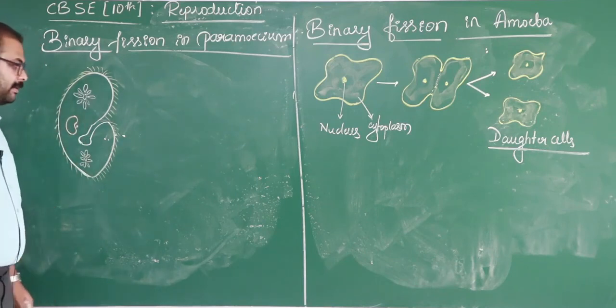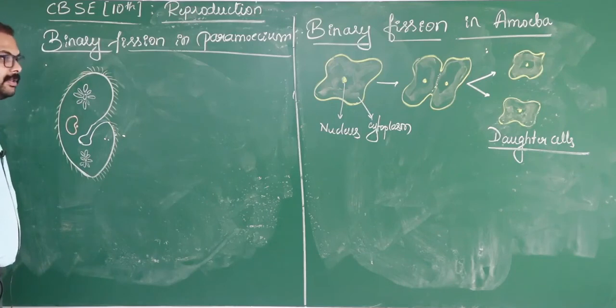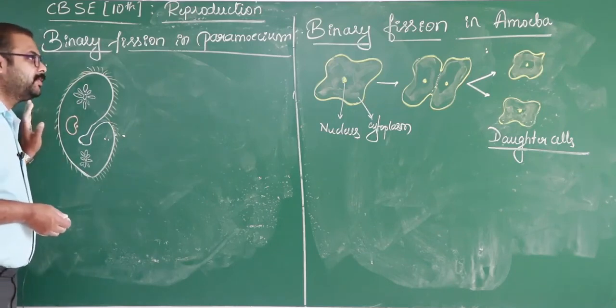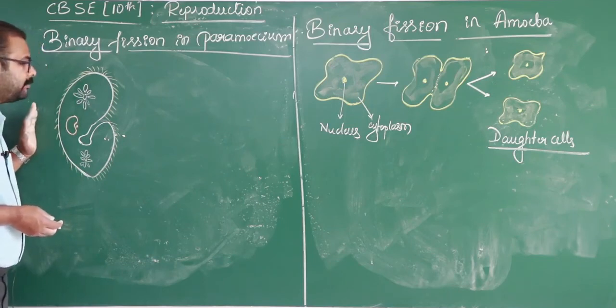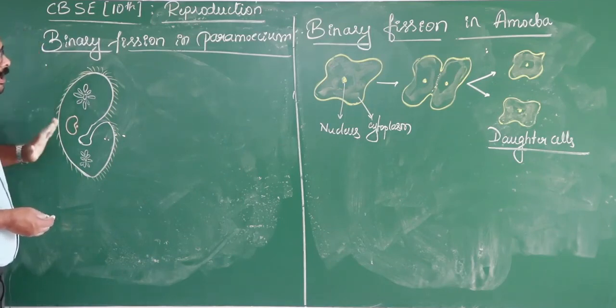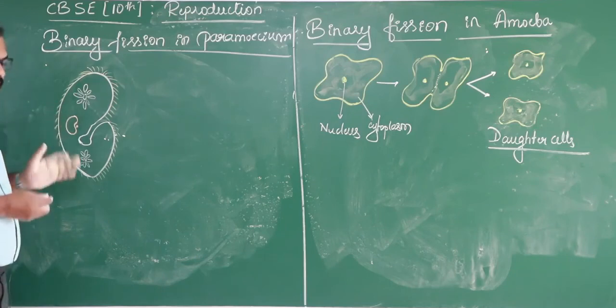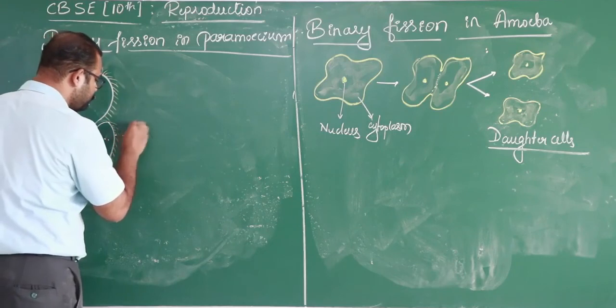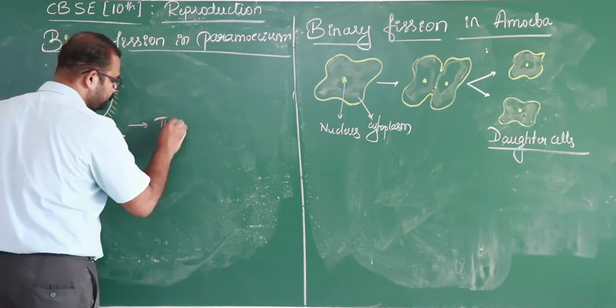This is a paramecium. Here also it undergoes binary fission. The organism divides and produces two daughter cells, just like amoeba.